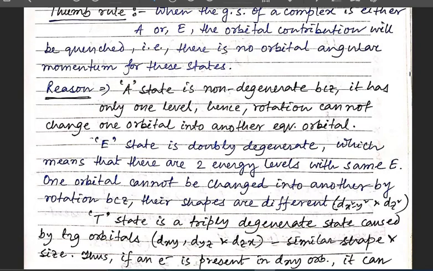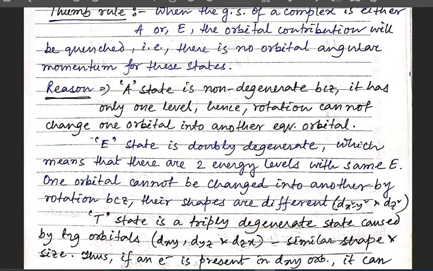And the E state is doubly degenerate, which means that there are two energy levels with the same energy. One orbital cannot be changed into another by rotation because their shapes are different. In case of the eg, we know that the axial d orbitals are there, that is dx square minus y square and dz square.